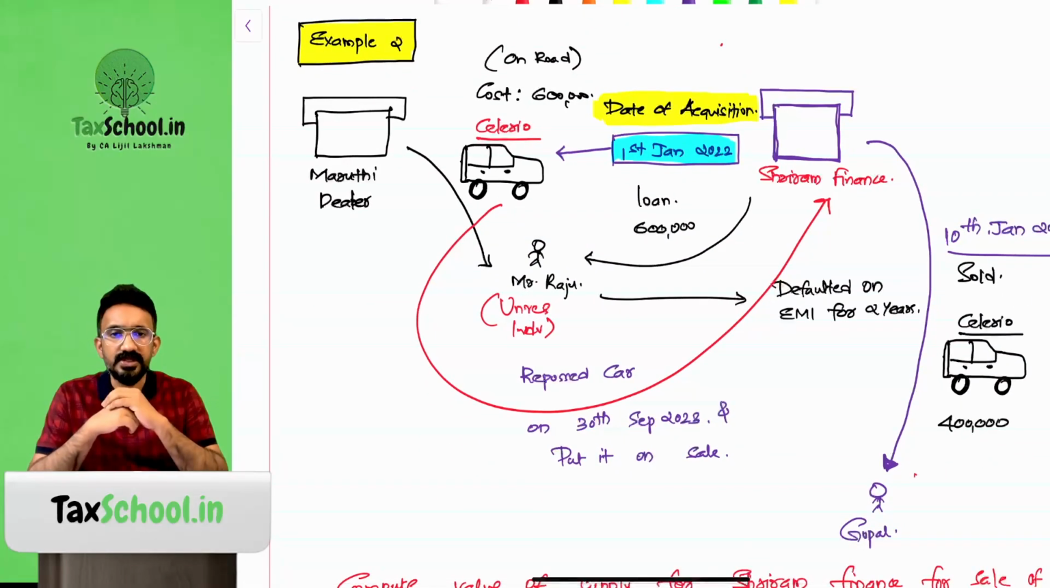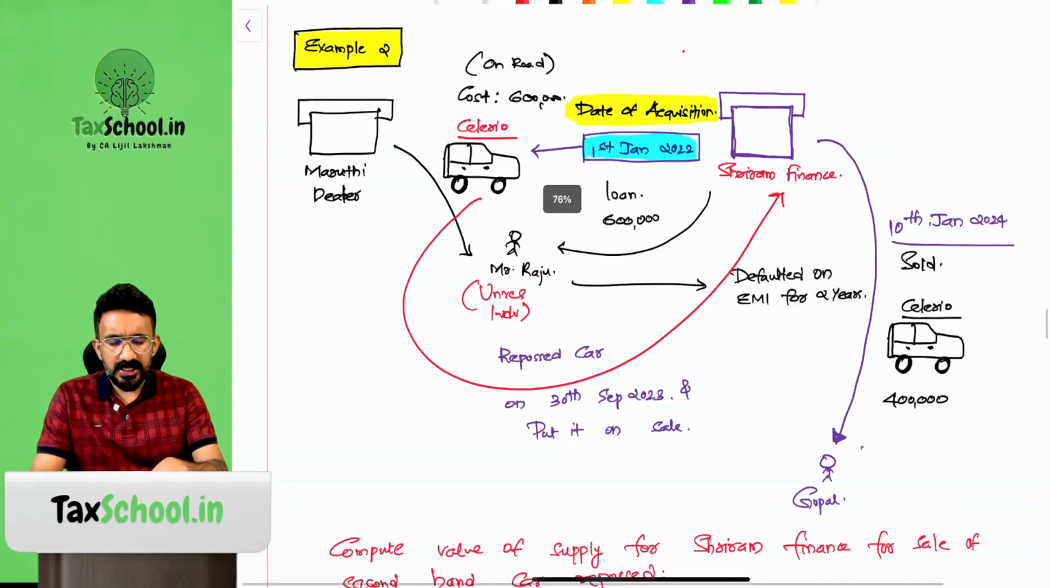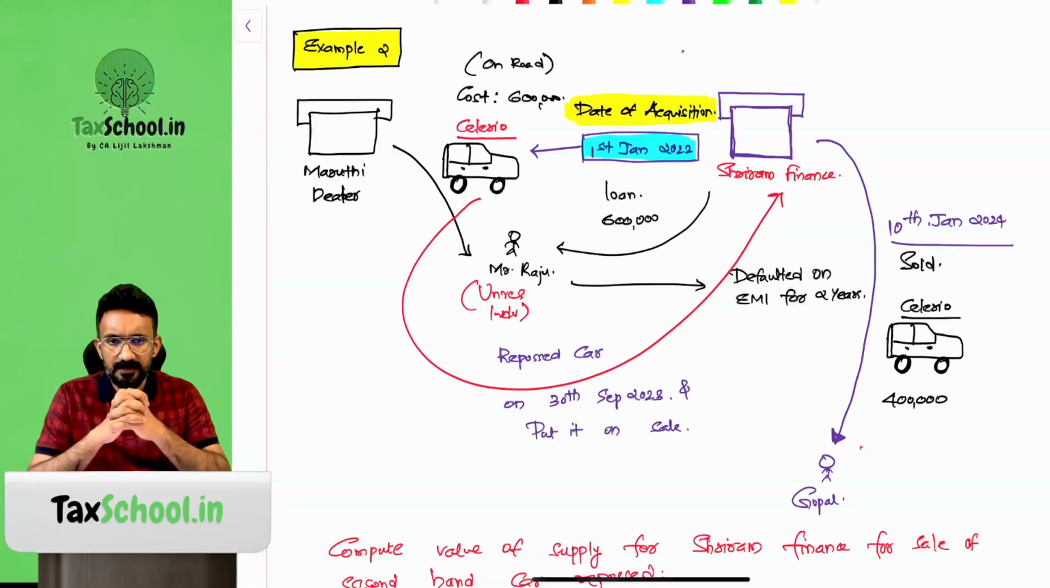Second case that we have is, what if it is not purchased? What if the second-hand dealer repossessed this particular machine? Mr. Raju, an unregistered individual, wanted to purchase a Maruti car, has taken a loan from Shriram Finance, bought the Maruti car with an on-road price of 6 lakh on 1st January 2022. The same full 6 lakh was taken as a loan from Shriram Finance. Mr. Raju defaulted in paying EMI for 2 years and Shriram Finance decided to repossess the car.